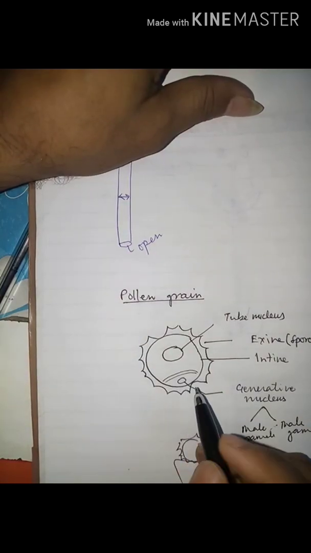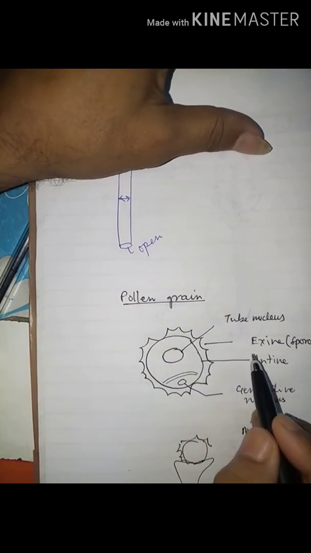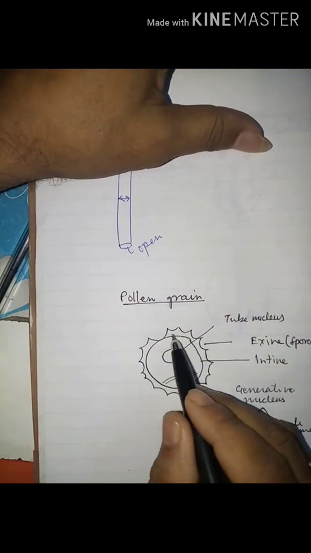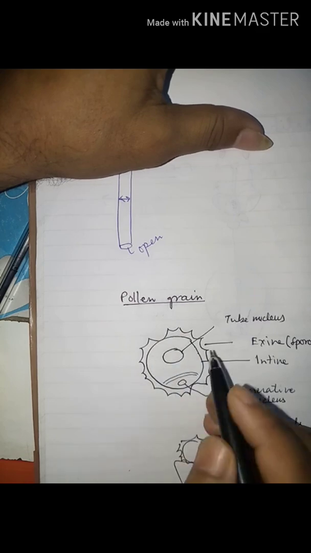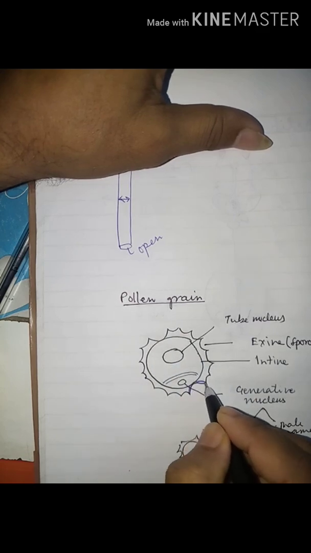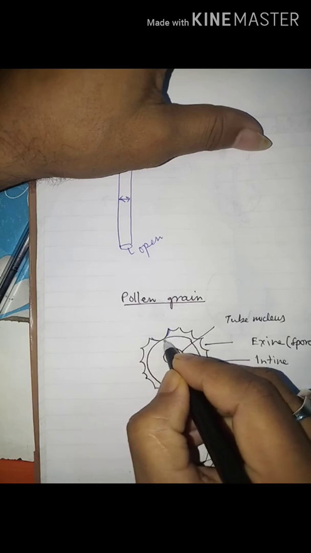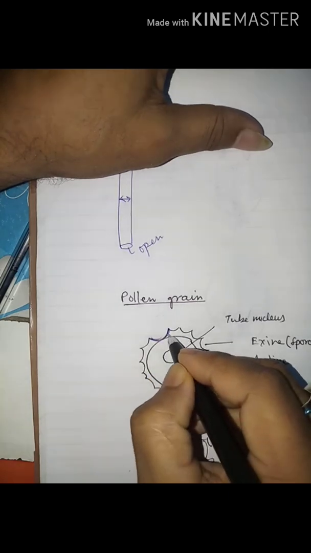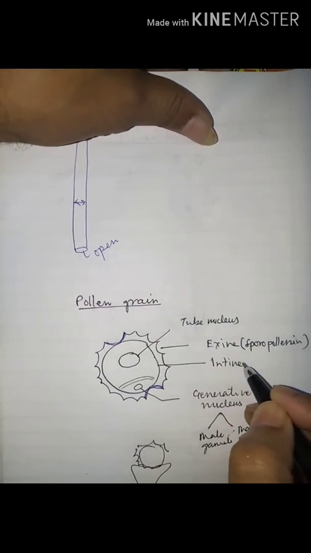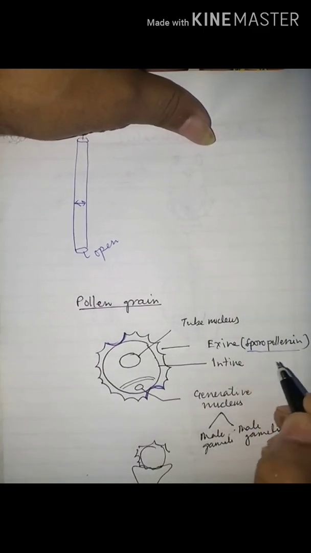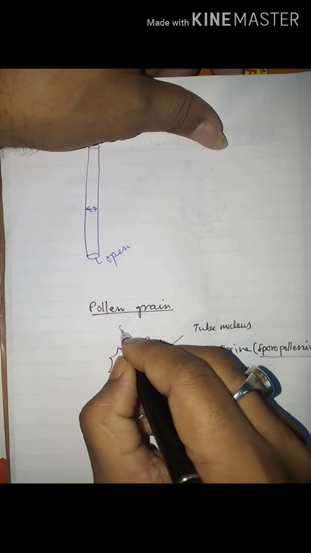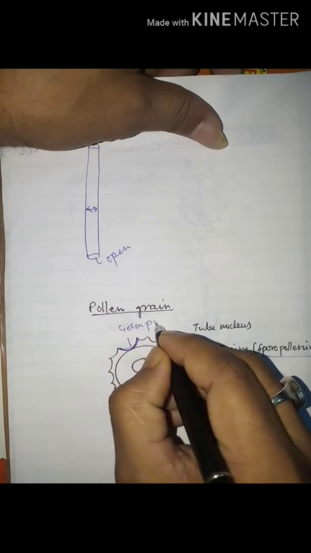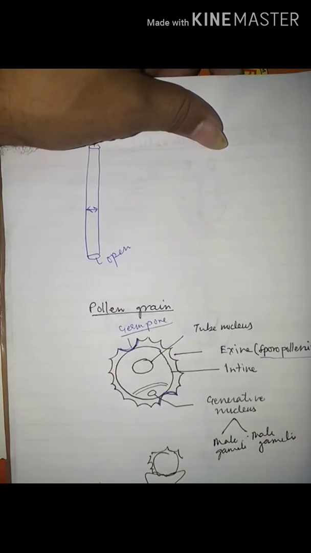Once more, see the structure of the pollen grain. See the outer wall, the exine. Here there are 2 points where this exine touches the intine. Here sporopollenin is not present. So this is the weak point, and this weak point is known as germ pore.